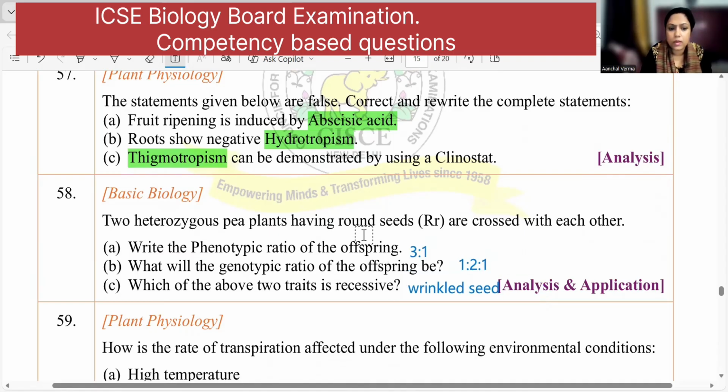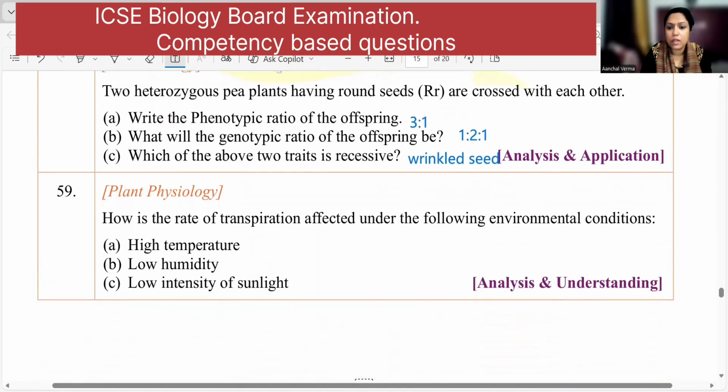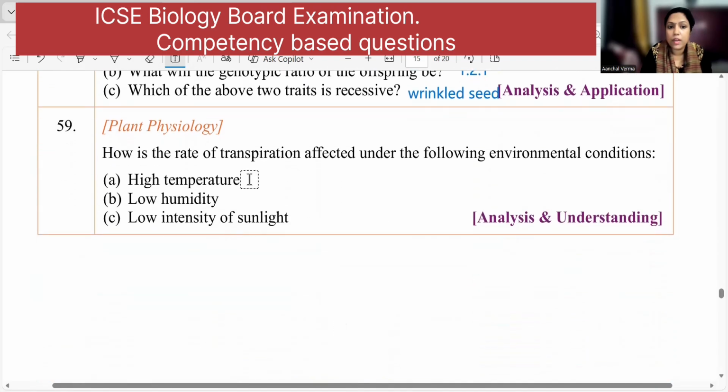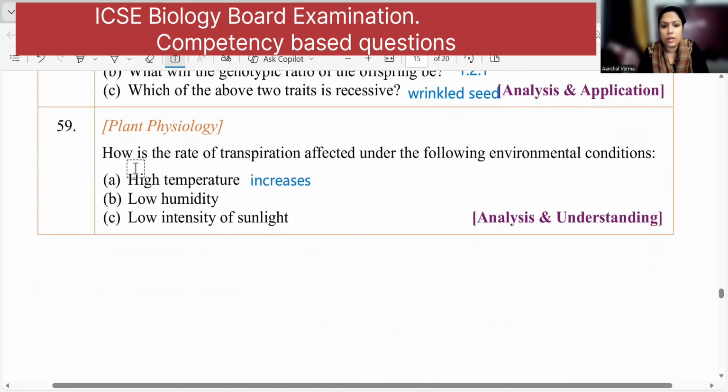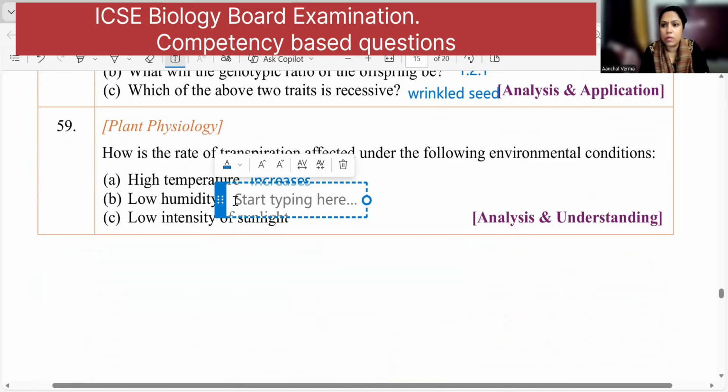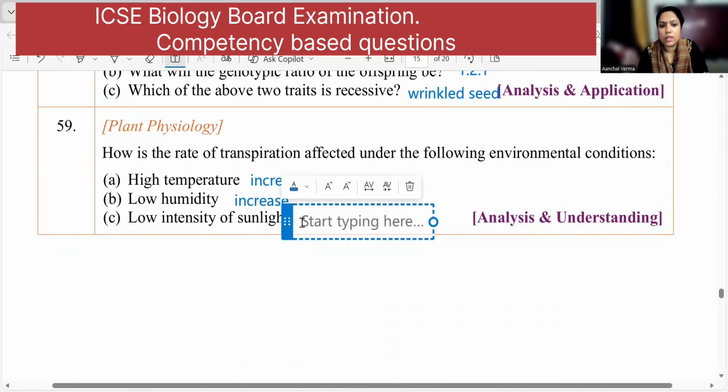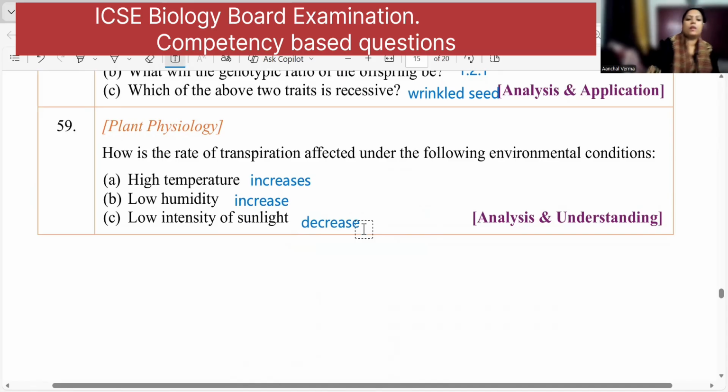Okay. Next one, how is the rate of transpiration affected under the environmental conditions? High temperature, my rate of evaporation will increase. Okay, rate of transpiration increases. Low humidity, again, what will be the rate of transpiration? Low humidity, less water, so it will increase. Right? Rate of transpiration will increase. And low intensity of sunlight, meaning heat is less, so transpiration will decrease. Direct relationship. High intensity of sunlight, more transpiration.